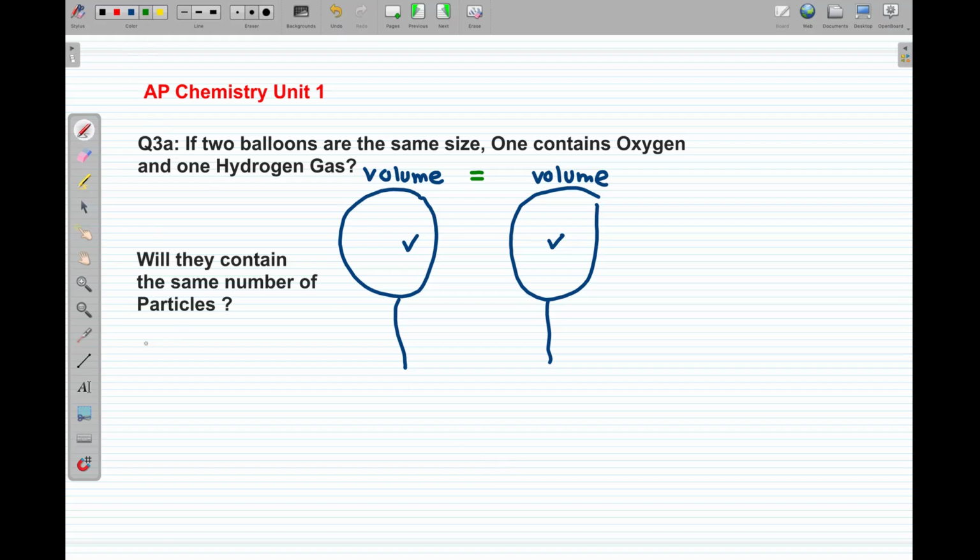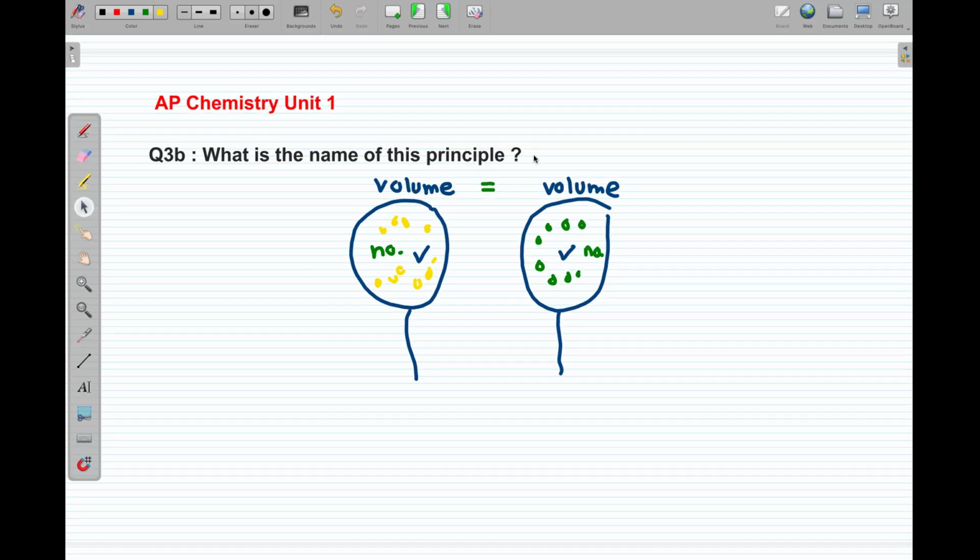Yes. Even if the gases are different, as long as they are in the same conditions, if they have the same volume, the number of particles inside is the same. So if you counted the particles of this gas and the particles of the oxygen gas, they will have the same count. So what is the name of this principle? The name of this principle is Avogadro's law. Avogadro found out that if I have any two gases which have the same volume and the same conditions, the number of particles in these gases will be the same.